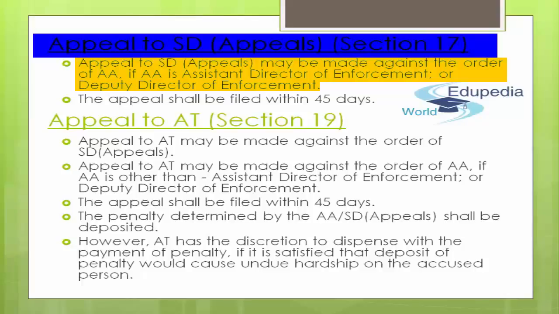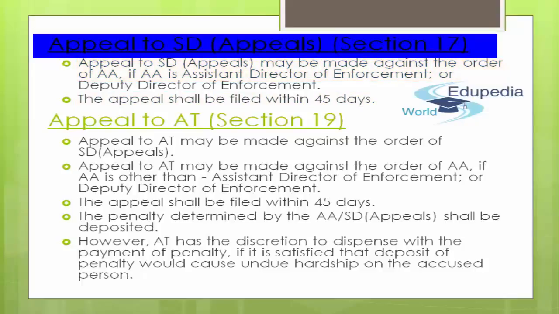So the appeal to SD appeals may be made against the order of adjudicating authority if the adjudicating authority is Assistant Director of Enforcement or Deputy Director of Enforcement. That particular appeal shall be filed within 45 days. So that's the important thing to be noted. The time limit for filing that appeal is 45 days after the order of adjudicating authority. Now that is one part.